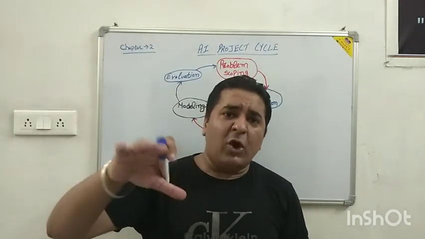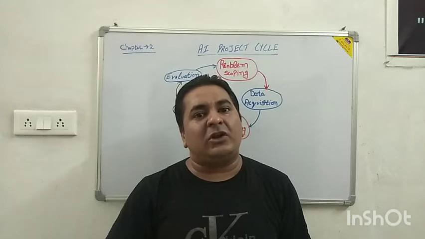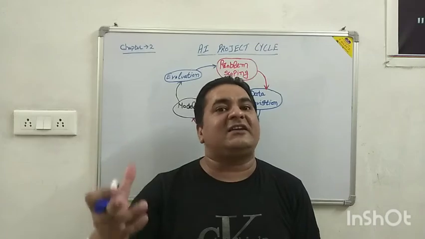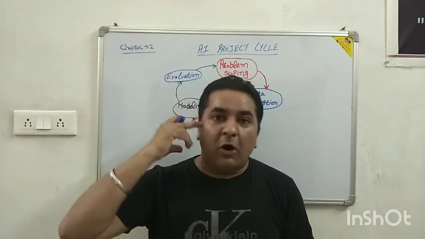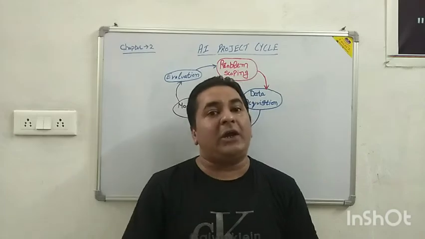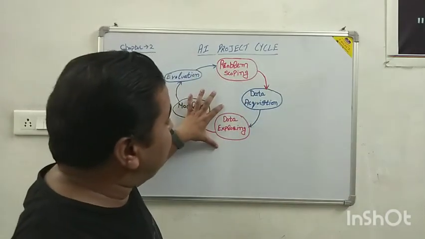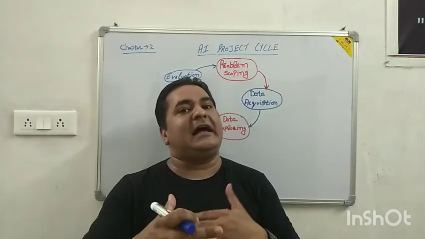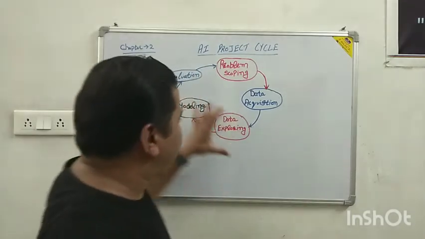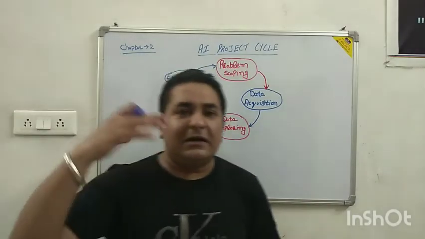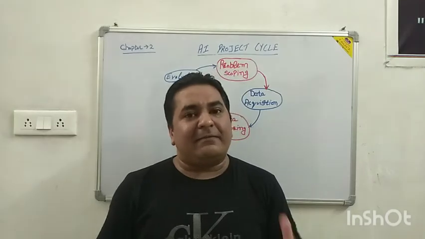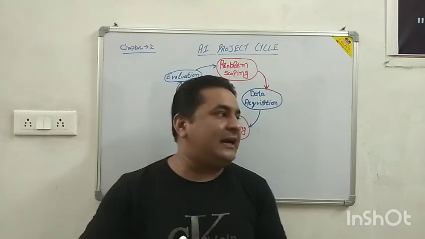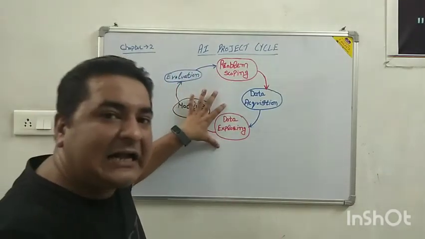Now doctors are experimenting with the vaccination on monkeys and different persons. Some persons in India and other countries have also donated themselves for applying the medicine for COVID-19 on themselves. So the doctors and the scientists are exploring new things. They are doing research. They are technically and medically examining different items on different persons, and exploring means they are searching for new things. They are searching on the internet and many other places. That is known as data exploring.